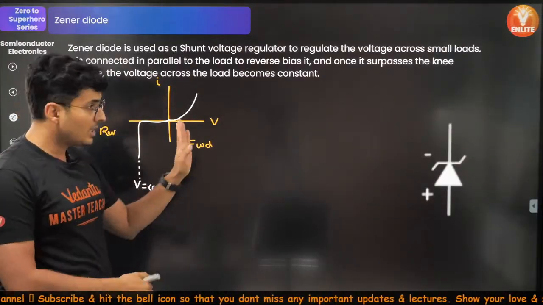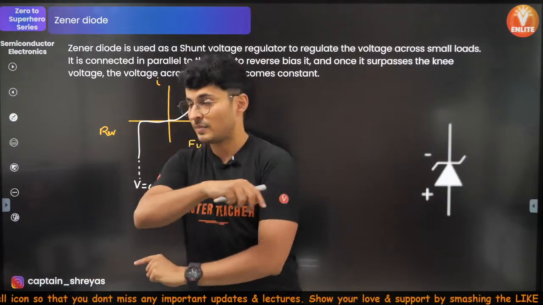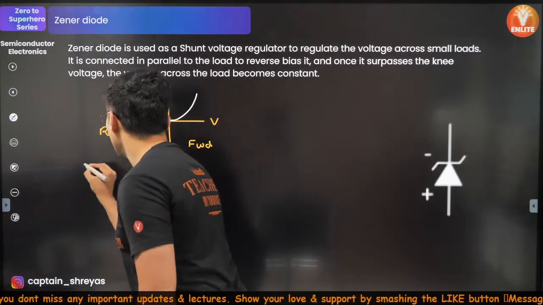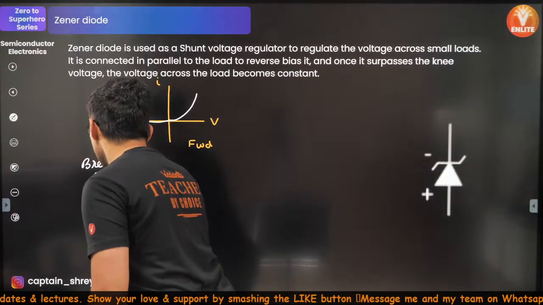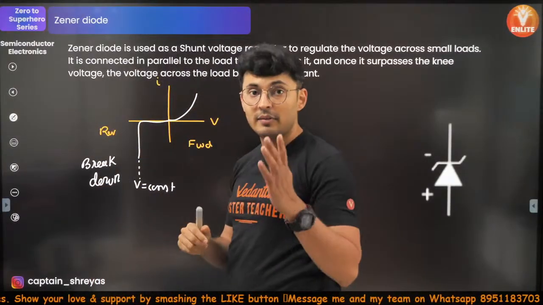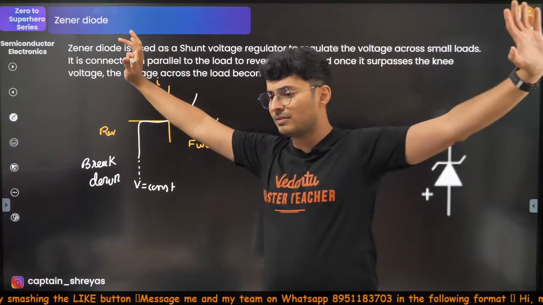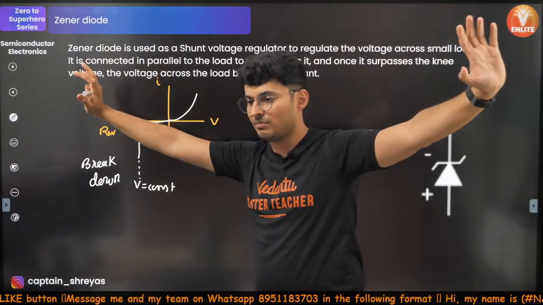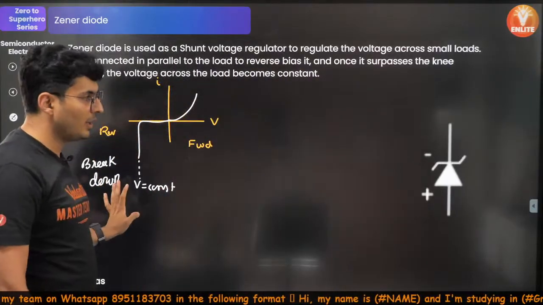If you use a Zener diode in reverse bias, in this region, this is called the breakdown. In reverse also current flows, but after a certain limit, that is called a breakdown. It's like it finally gives up. So that is your breakdown voltage.